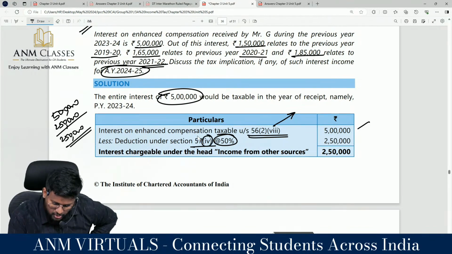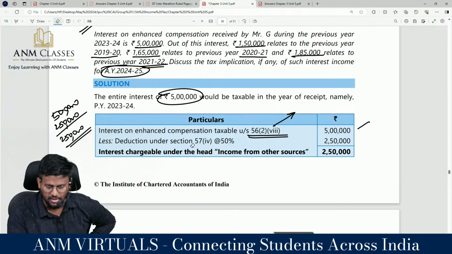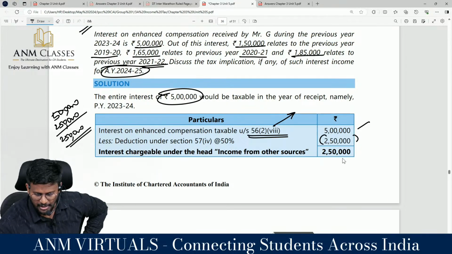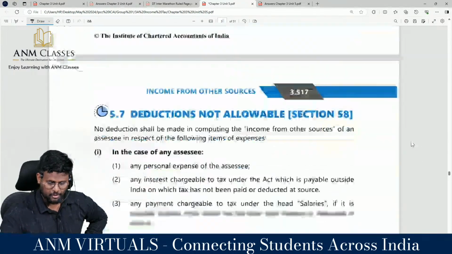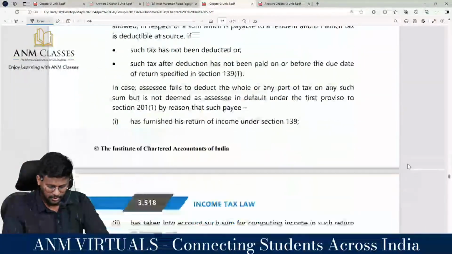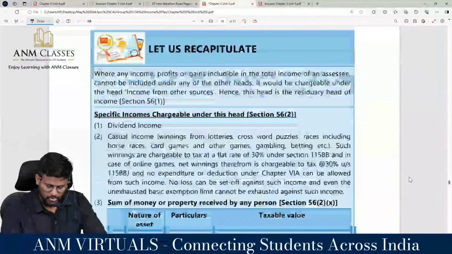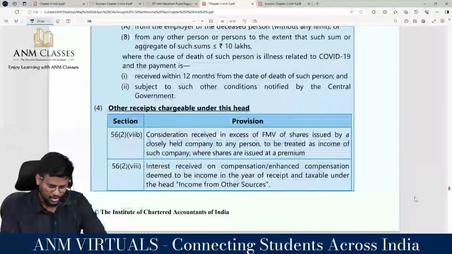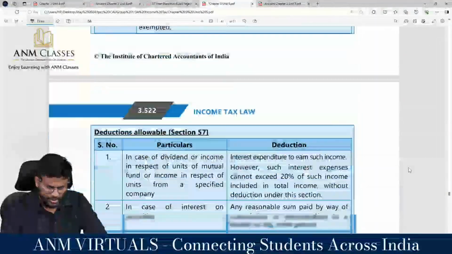That is why it is 57(iv). I have said it many times in class. Hello sir, at the rate of 50% comes to 2,50,000. Interest chargeable under the head IFOS is 2,50,000. Oh, you wrote it, yeah. With that illustration number 6 also comes to an end. With that, all the illustrations of IFOS come to an end.